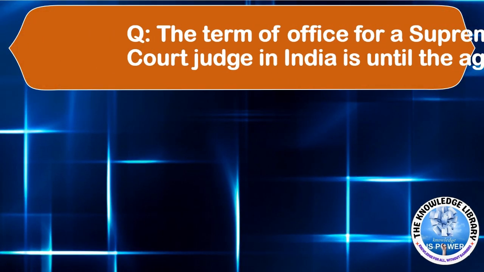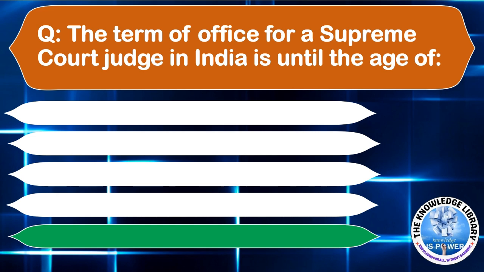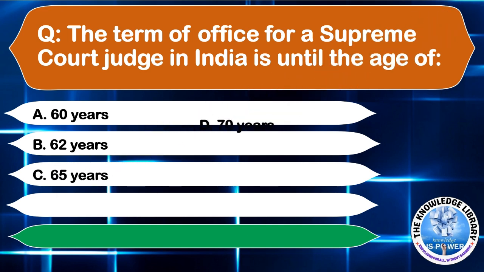The term of office for a Supreme Court judge in India is until the age of option A, 60 years, option B, 62 years, option C, 65 years, or option D, 70 years. The correct answer is option C, 65 years. Moving to the next question.